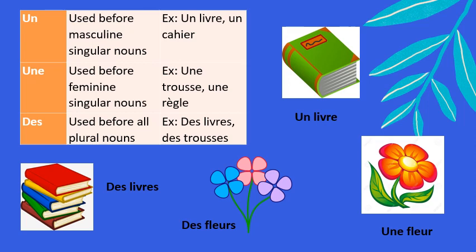For example, une trousse, une règle, une fleur, etc. Then the third one, des. This one is used before all plural nouns, which means masculine plural as well as feminine plural nouns. Example, des livres, des cahiers, des trousses, des règles.